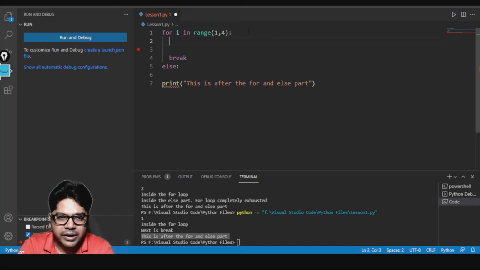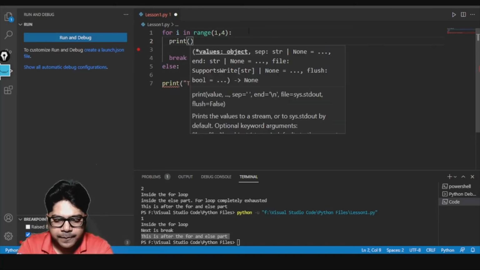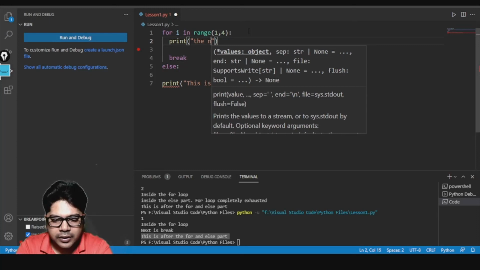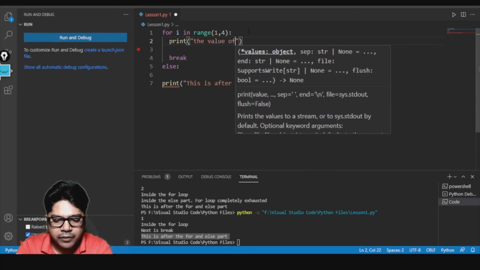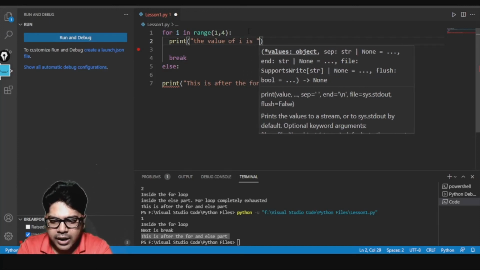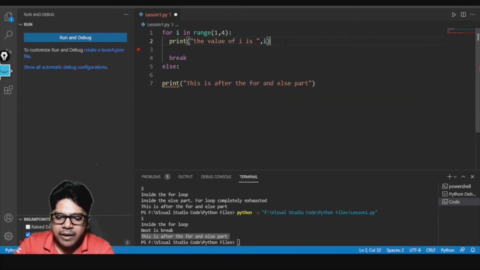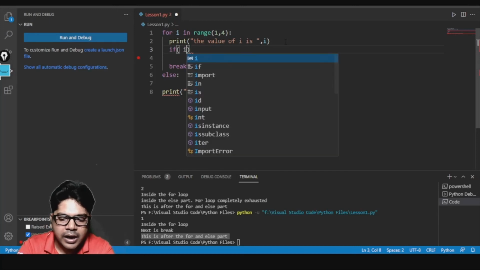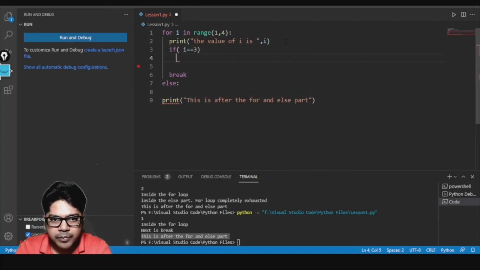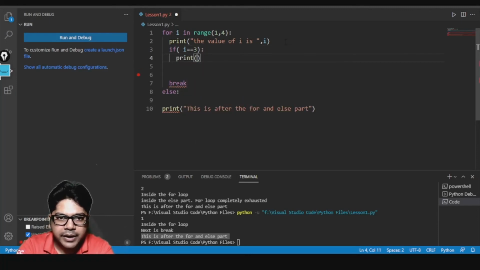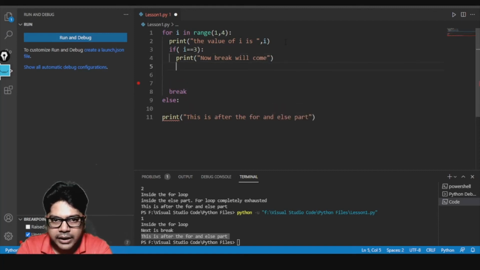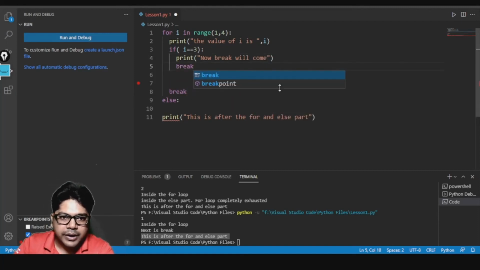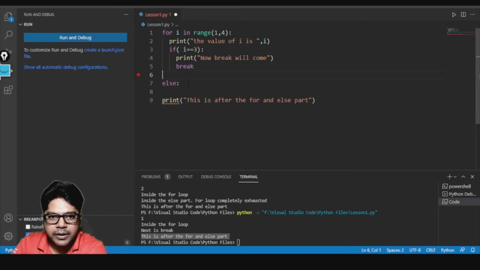Here I will write print the normal path, the value of I is, and here I will print I. And here I will add a condition: if I equal to 3, the moment I equal to 3, I will write print now break will come, and then here I will write break. And here I'll remove this break part. We do not need that.